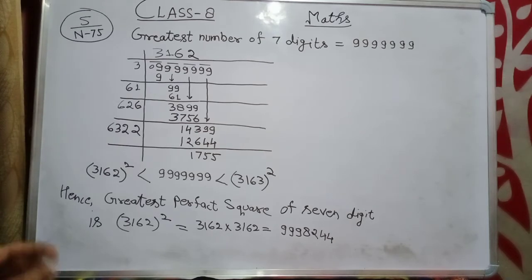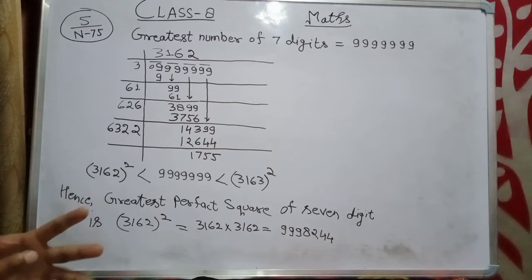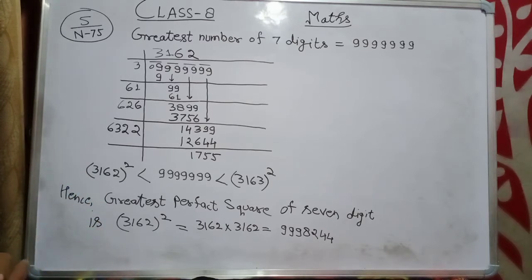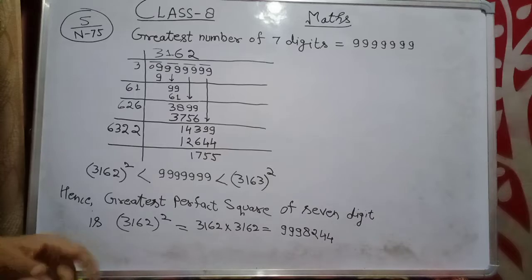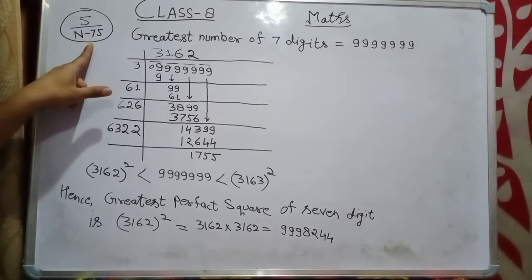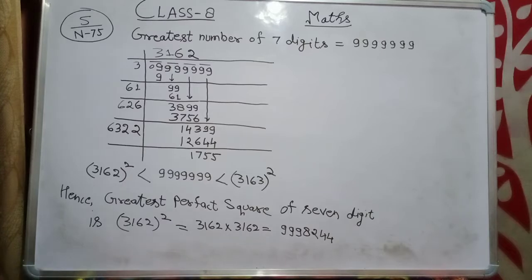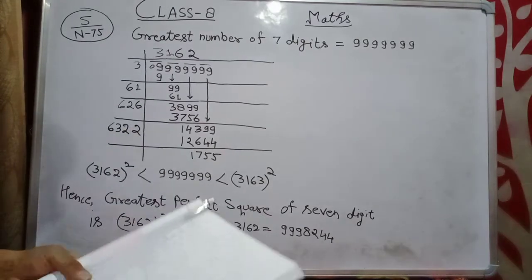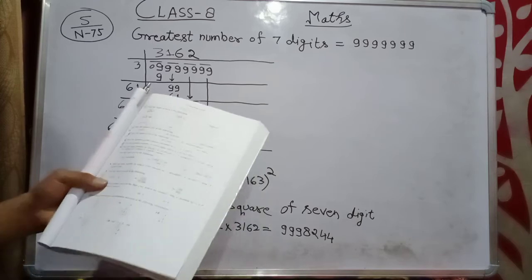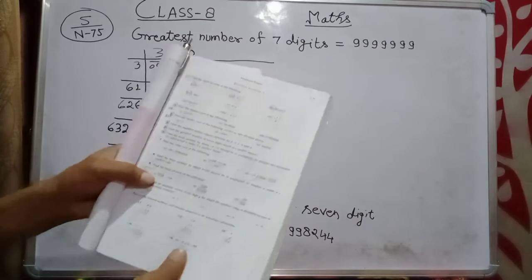Dear students, first of all, after finishing the square and square root chapter, you have to solve revision exercise number 2, that is given on page number N75. This is page number N75, and you have to do a few questions, not all of them, in the first half yearly. I am showing you the book. You can see it marked by blue ink pen.